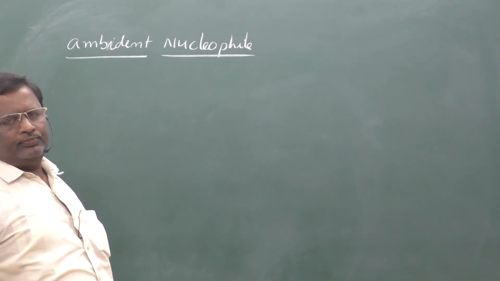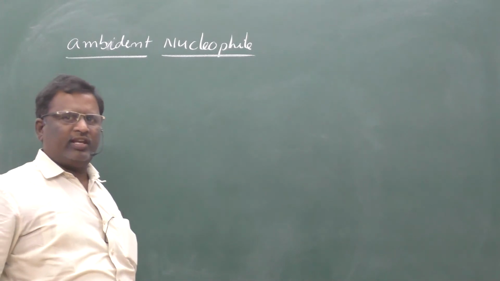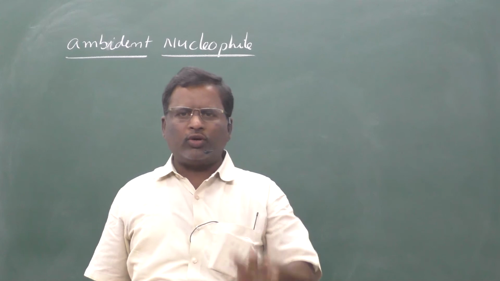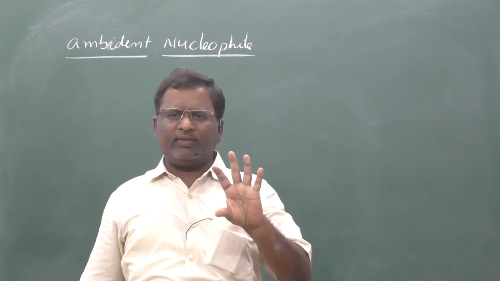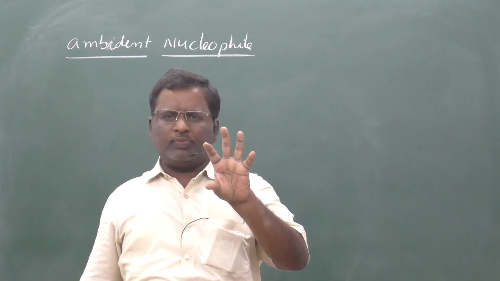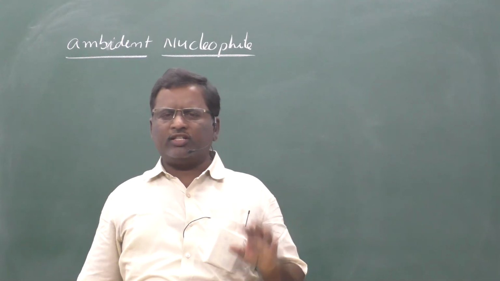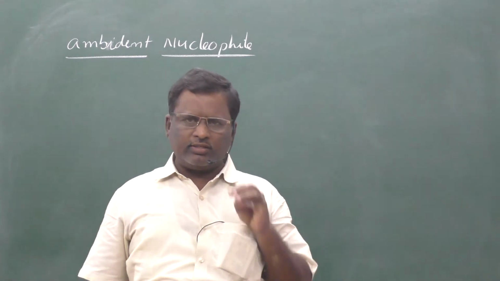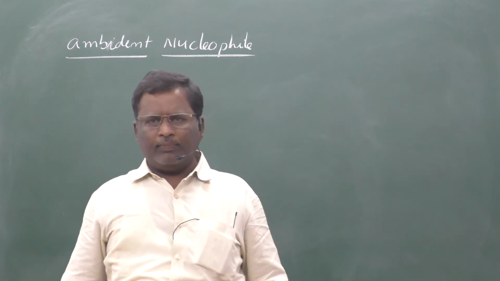Another important question is the ambident nucleophile. Nucleophile means a negatively charged species, one that seeks the nucleus. The nucleus is a positively charged species. So which species will attract a positively charged species? Naturally, a negatively charged species. So a negatively charged species is said to be a nucleophile. In substitution reactions, this negatively charged species will attack.